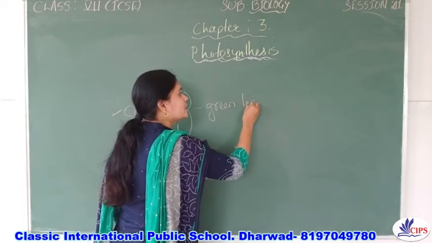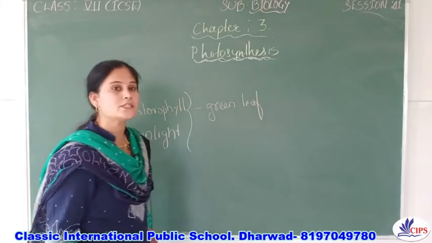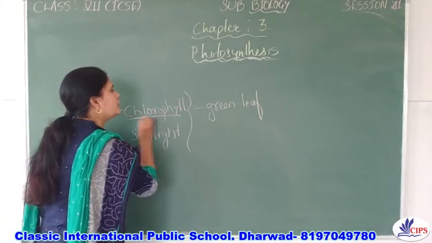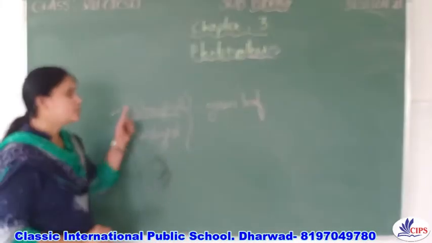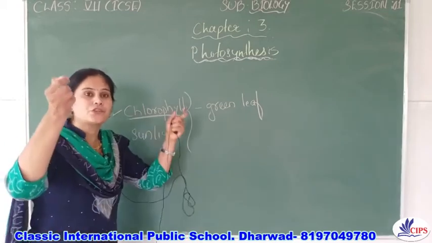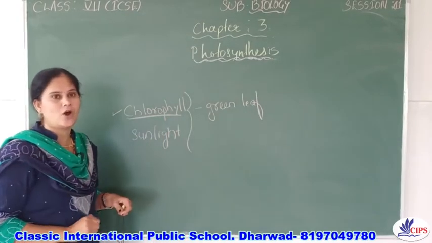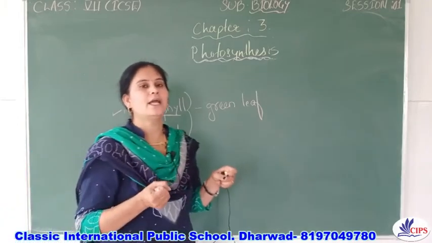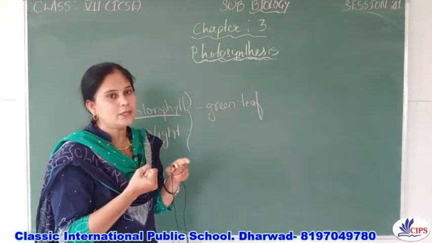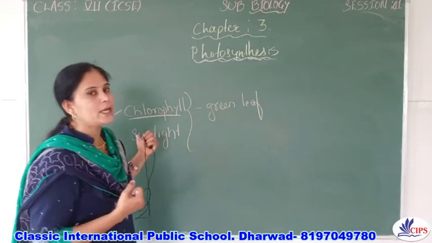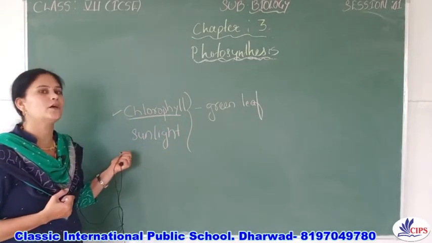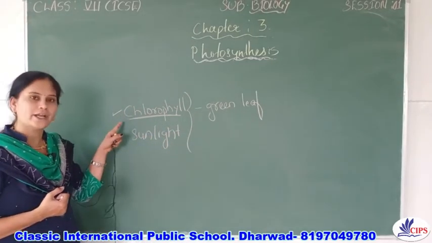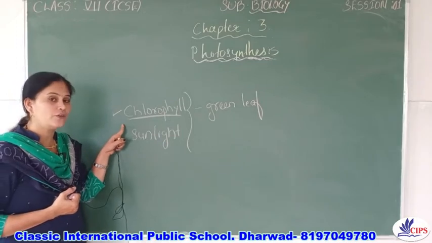And what is the significance of chlorophyll in the plant? Chlorophyll traps the sunlight, or absorbs the sunlight, so the plants can prepare the food, right?